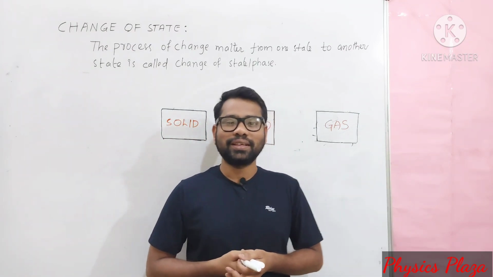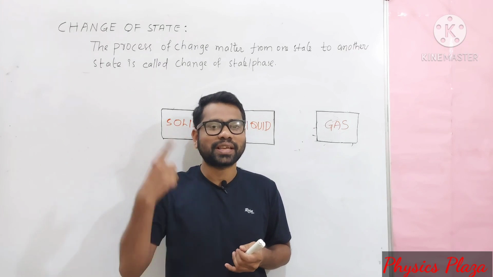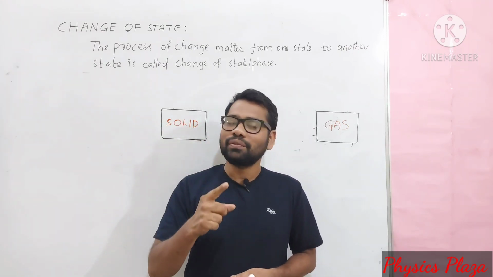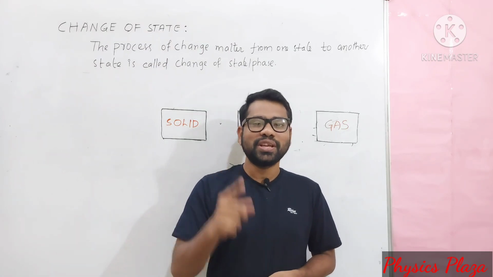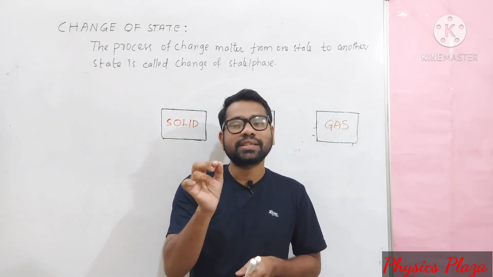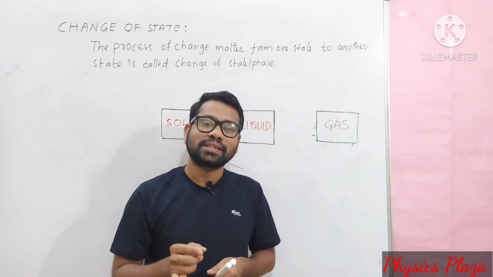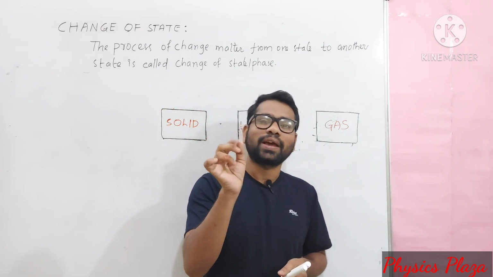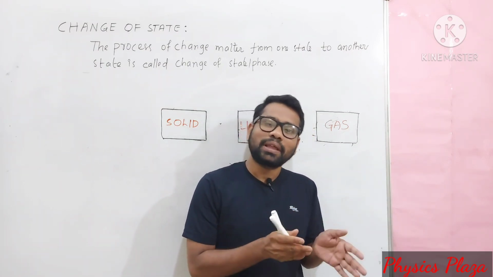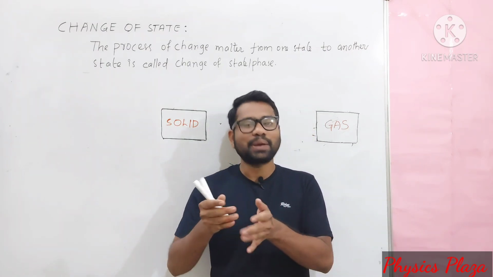Children, what is calorie? Come on, recall once. How can it be defined? Yes, the amount of heat energy required to change 1 gram of water from 14.5 degrees Celsius to 15.5 degrees Celsius is called 1 calorie. Then what is thermal capacity? Children, thermal capacity is also called heat capacity.